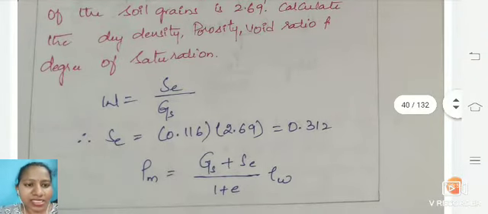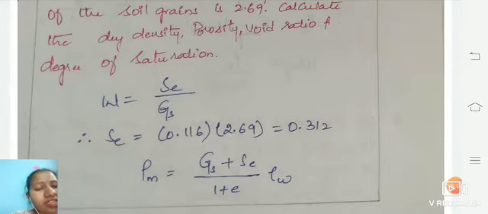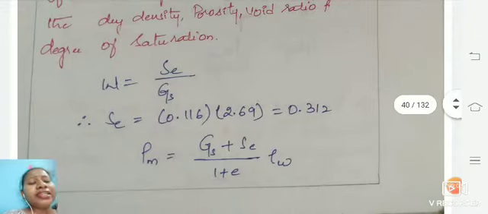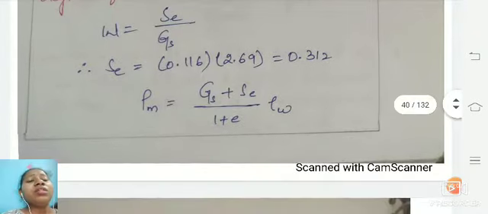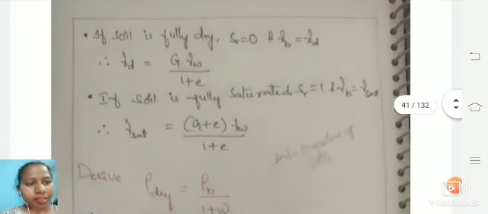w is equal to S e divided by G suffix s. How are we going to calculate it? In the question it is already given, therefore w is equal to 0.11, which is already given, into the value 2.68 of the soil grain. You will be getting the value of this. That means rho, that means Gs, the value which is there, you are going to add into the formula.